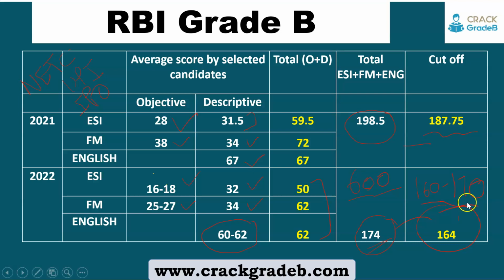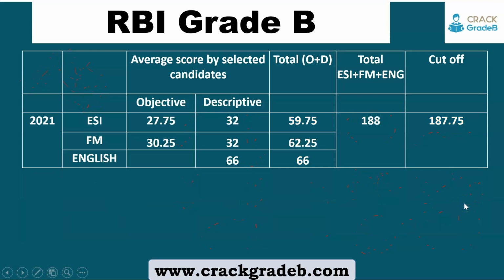And one more thing we can see is the last candidate. This is not an average score, this is the score of the last candidate who scored 188 marks in 2020. So this was his or her objective ESI score, but this year on the lower side we will calculate, so it will be around 15.